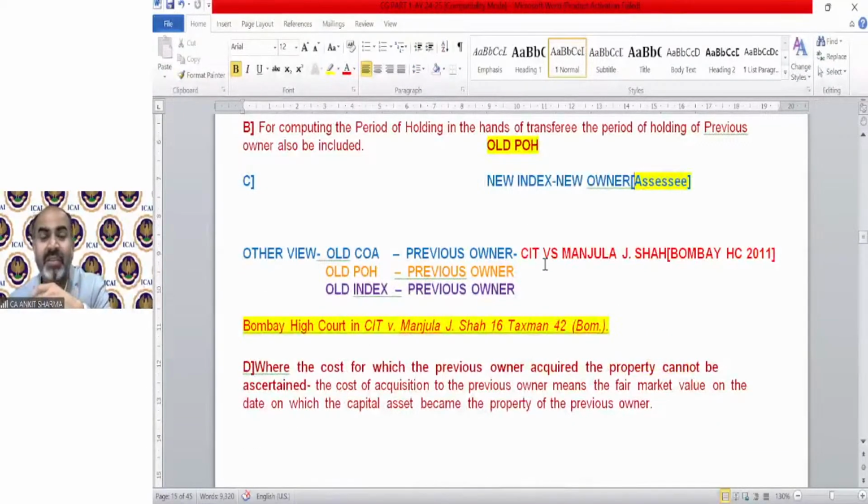The other view, which is as per CIT versus Manjula J. Shah, Bombay High Court 2011, has not been upheld by the Supreme Court, so it has not been amended into the act yet. So the other view says old cost, of course the previous owner's, old period of holding, and this is the only change: the index should also be taken from the point of view of the previous owner. So cost and period of holding are always taken from the point of view of the previous owner. Only the index needs to be taken once as per the assessee to solve the question, and once from the point of view of the previous owner.